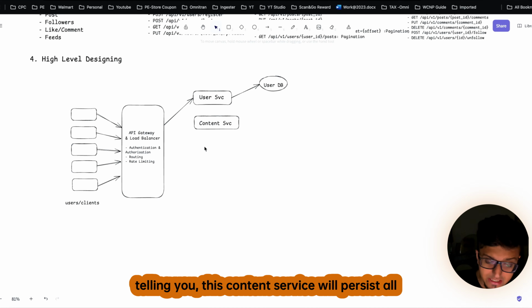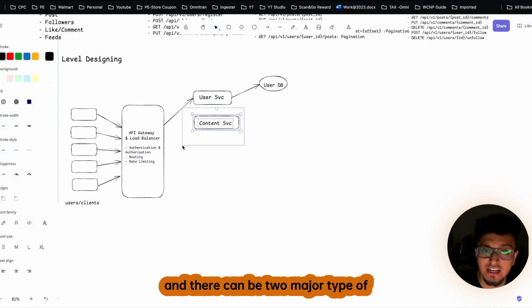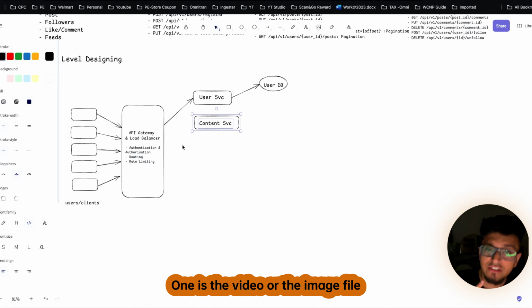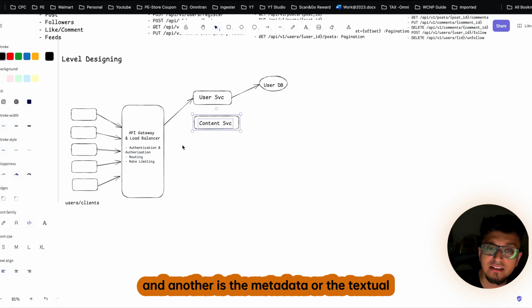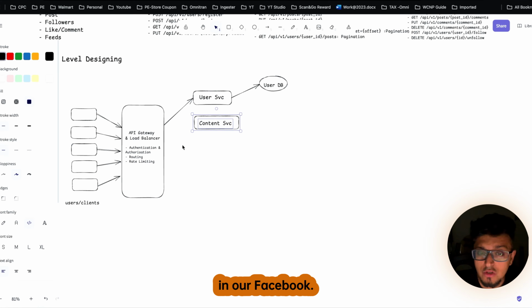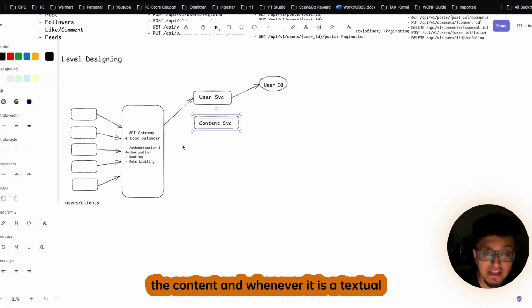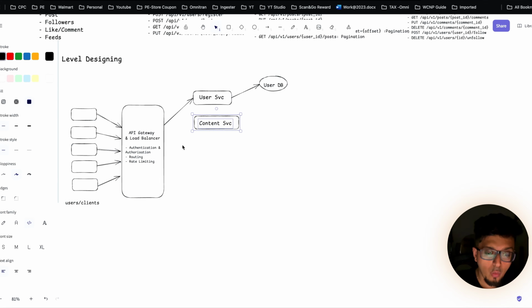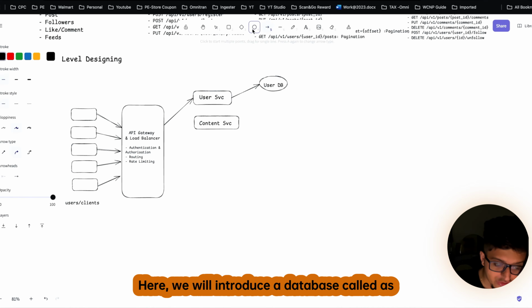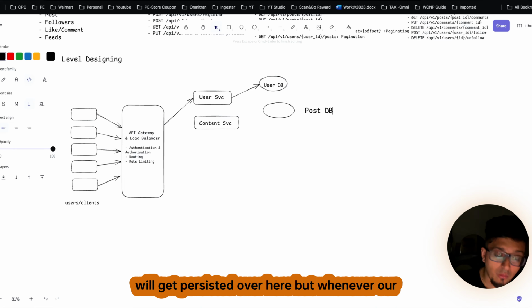And as I was telling you, this content service will persist all the information of the content in the backend. And there can be two major types of content. One is the video or the image file, and another is the metadata or the textual form of the content. For example, you want to post a status on Facebook, so that will be a textual form of the content. And whenever it is a textual form, here we will introduce a database called a post DB. Means all the textual form of the post will get persisted over here.